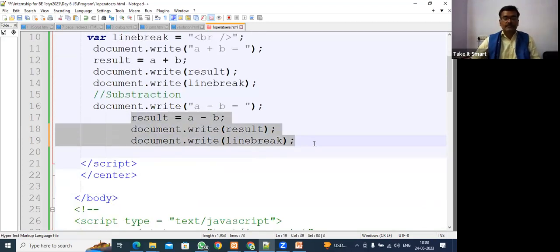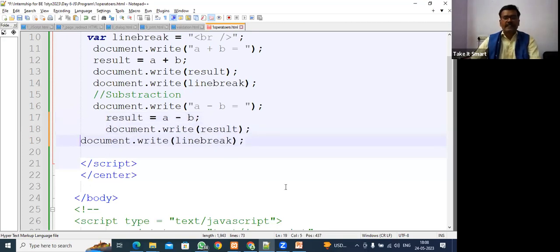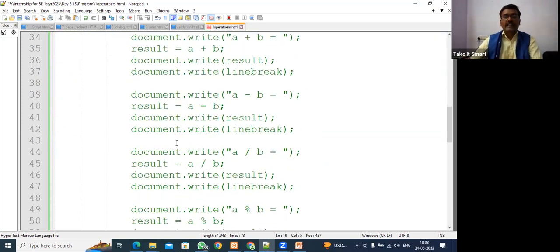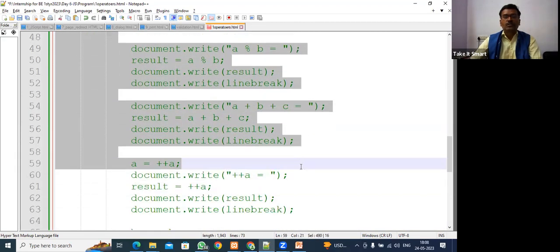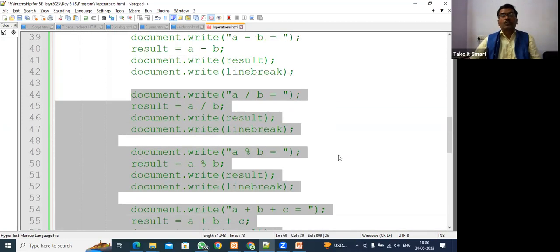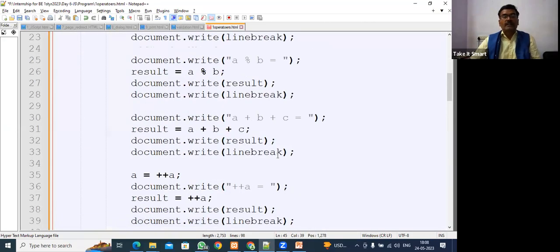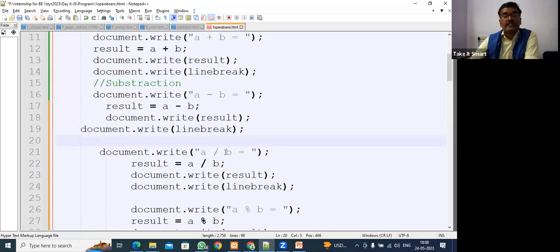So in this program, I have many things, and now if you have understood this, you can do any operations. Like the other operations, I am just going to copy paste and show you directly, because we have a very short time. So all the other operations I am going to keep below and show you. Fine. So what are the other operations that I will explain to you? This is line break.